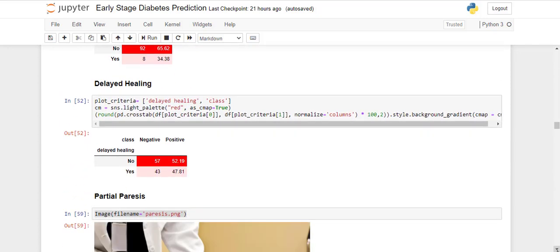Next, delayed healing. Delayed healing may be a cause of another disease. So we cannot say that if the patient is suffering from delayed healing, it is confirmed that he is suffering from diabetes. As you can see, the distribution is very close. If the distribution is close, then you can obviously say that this is not a very intuitive feature for predicting diabetes.